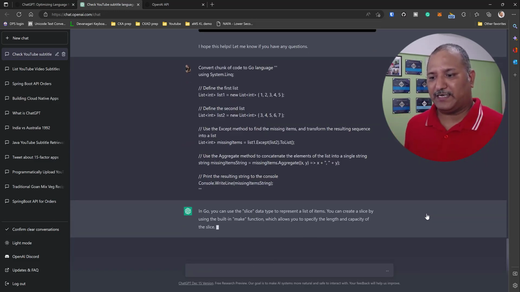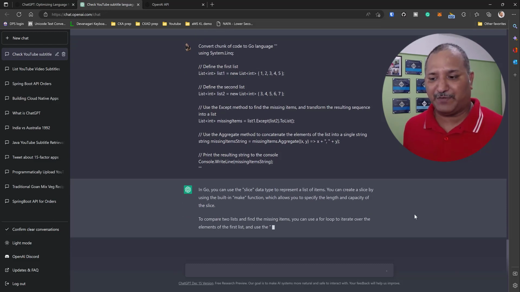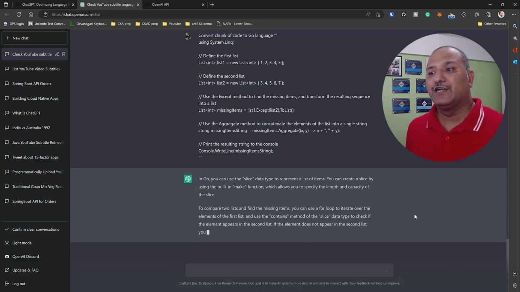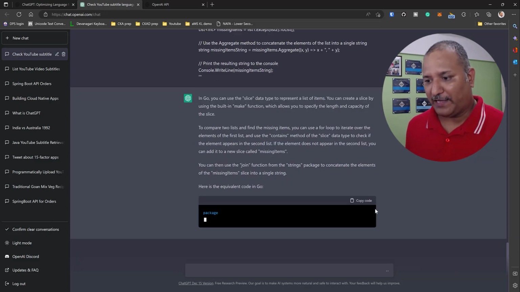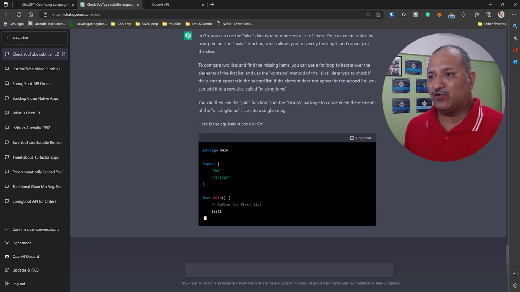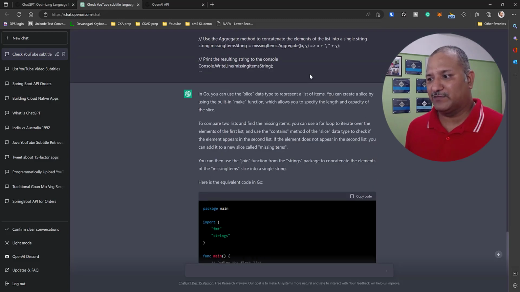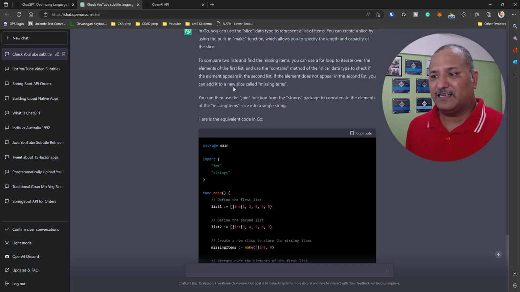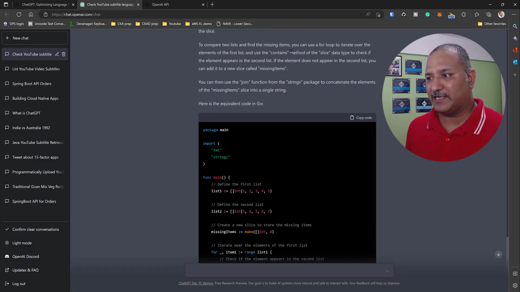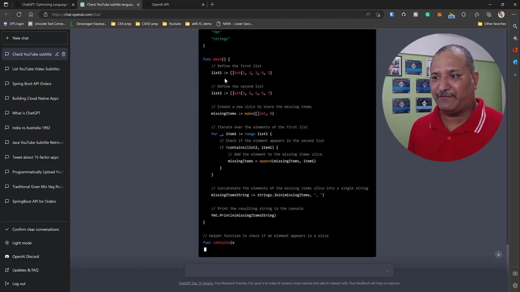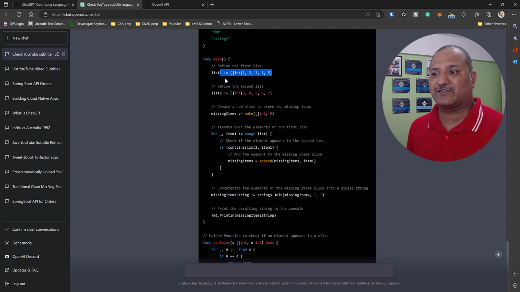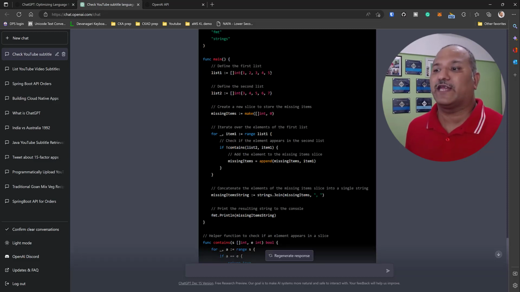I didn't tell it that this is written in C#, but all I requested ChatGPT to do is to convert whatever code I'm giving into the Go language. So it's telling me that in Go, we can use the slice data type to represent the items instead of list, and we can create a slice by using the make function to compare the two lists and find the missing items. It's going to iterate using the contains method, and then it's going to use a join method on the string. So here again we see it has converted the syntax of the earlier code into Go language syntax.